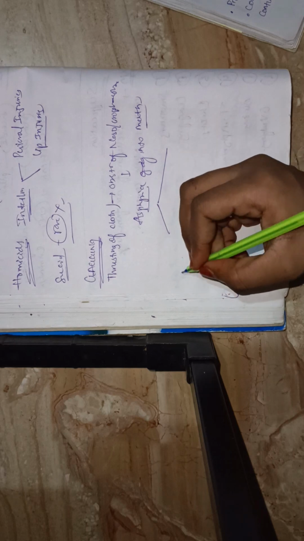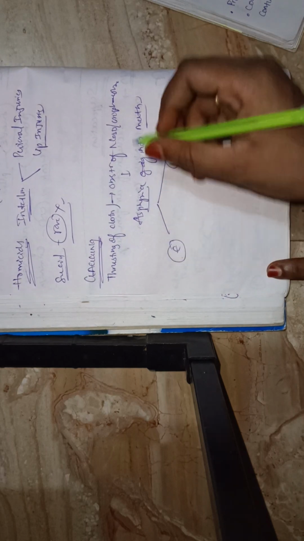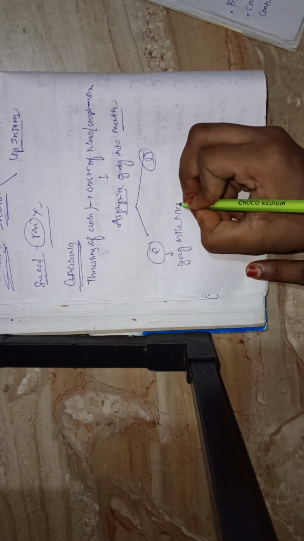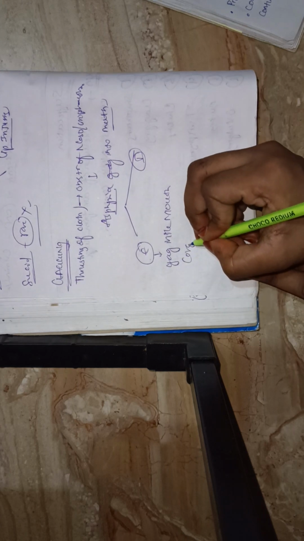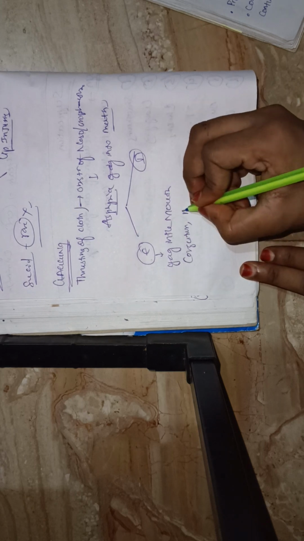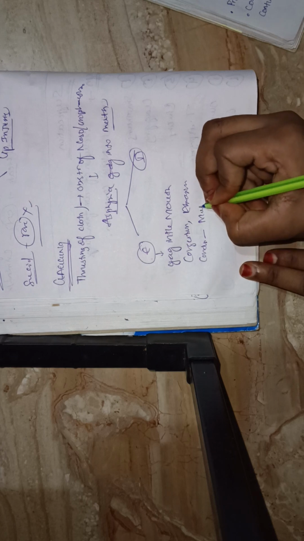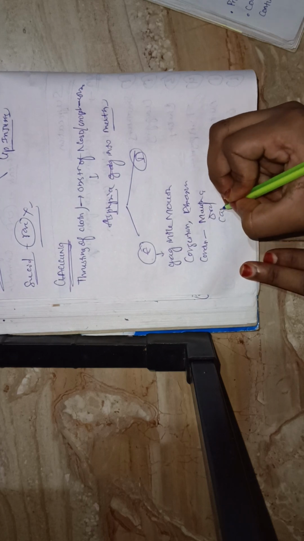What is the postmortem appearance? Externally, a gag in the mouth is present, which comes under gagging. Congestion, abrasions and contusions are also present around the mouth and oral cavity. Because of gagging, thrusting of cloth or a pad leads to obstruction of the nasopharynx and oropharynx, leading to asphyxia. So externally you can see a gag in the mouth, and contusions, abrasions and congestion around the mouth and oral cavity.